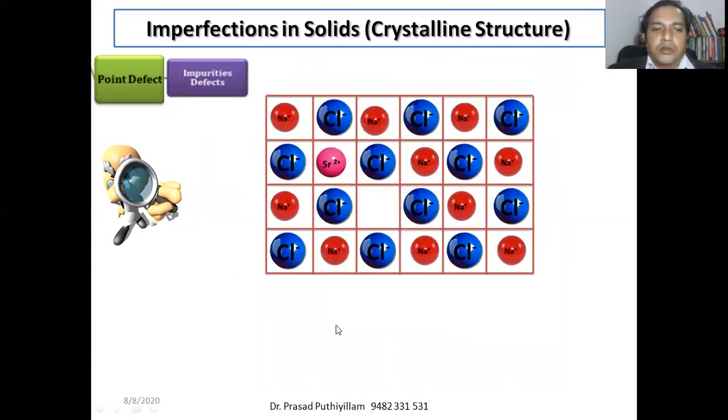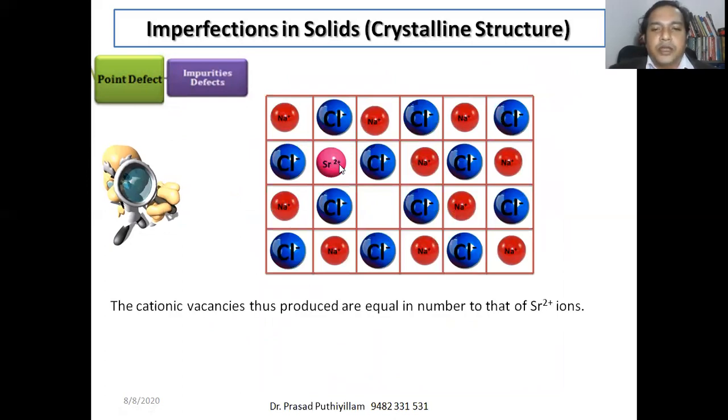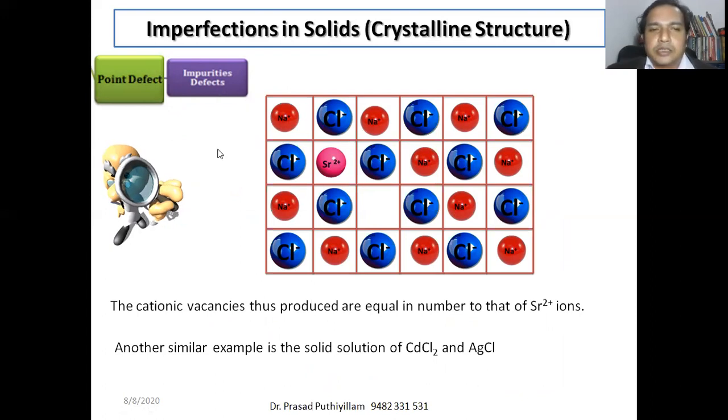The cationic vacancies produced are equal in number, because Sr has a 2 positive charge, Sr2+. There is no change in the number of positive ions or negative ions. Another similar example of an impurity defect is cadmium chloride, and silver chloride also forms this type of point defect, which is called an impurity defect.